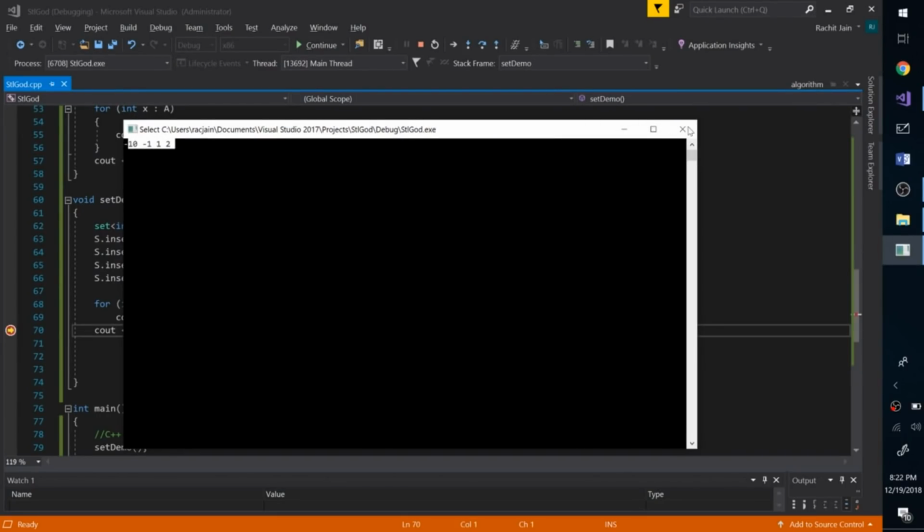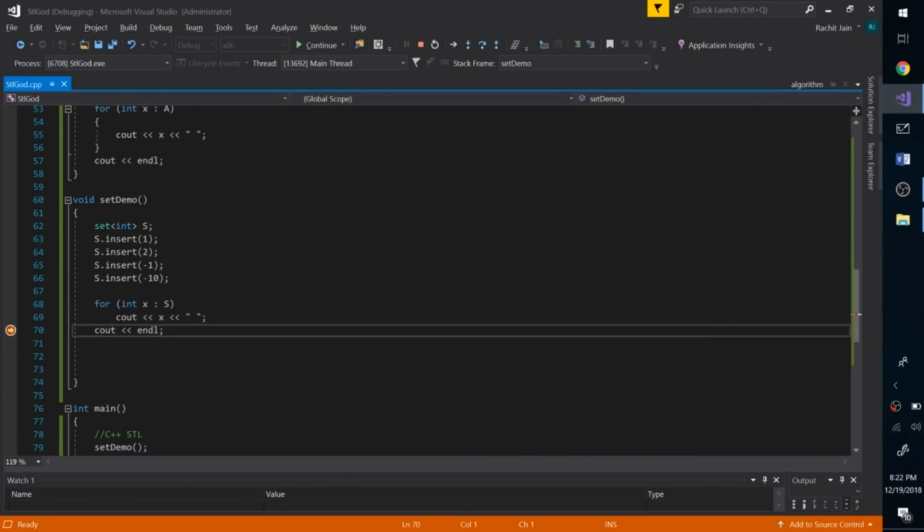So this is where set becomes more powerful than vector. In vector you can simply insert at the end, and if your vector was sorted and you insert some number, it will disturb the ordering of the vector unless the last number that you're inserting is the max or greater than the max of the present vector. So this is where set comes into the picture and really dominates. The insert operation is just log n time.